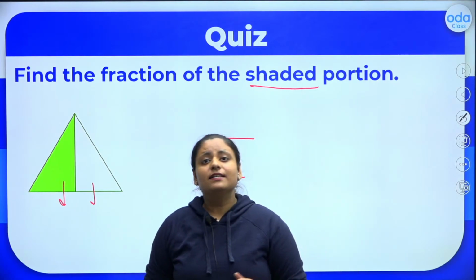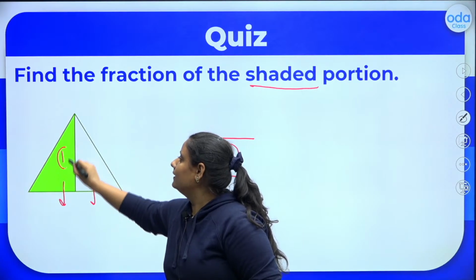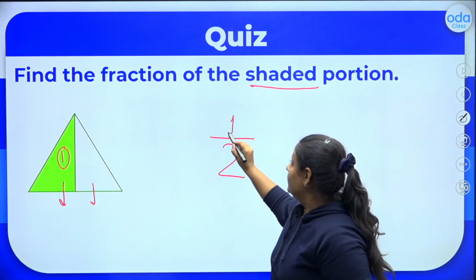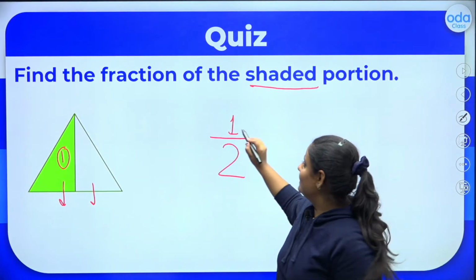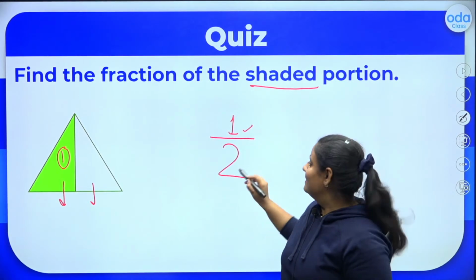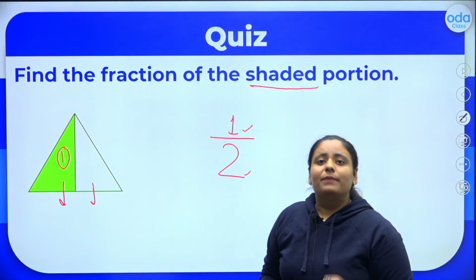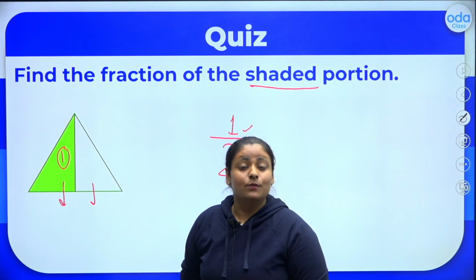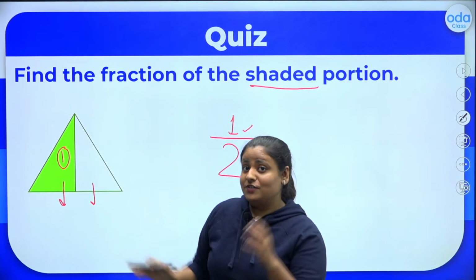So how many parts are shaded? Only 1 part is shaded. So that number 1 we will write in the numerator. Remember, this is called the numerator, this is called the denominator. I hope all of you are clear. So are you guys ready to answer the next question then? This was the practice question for all of you.